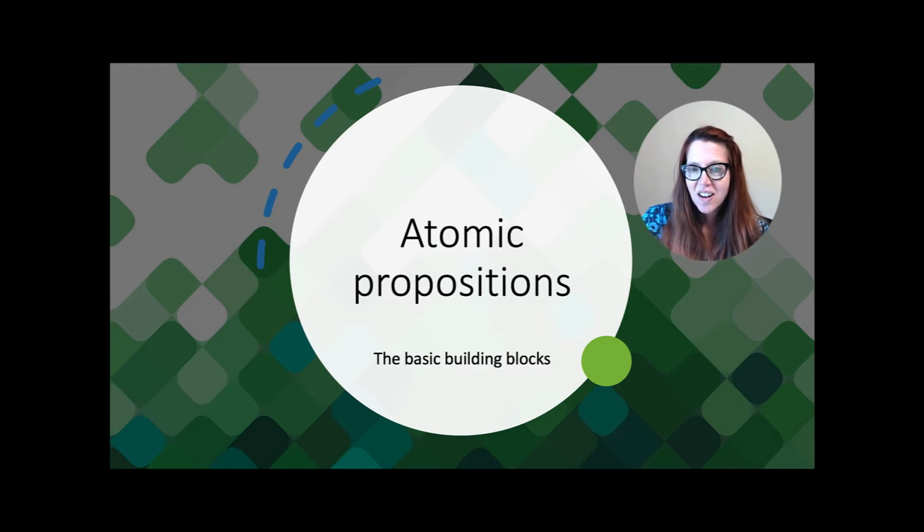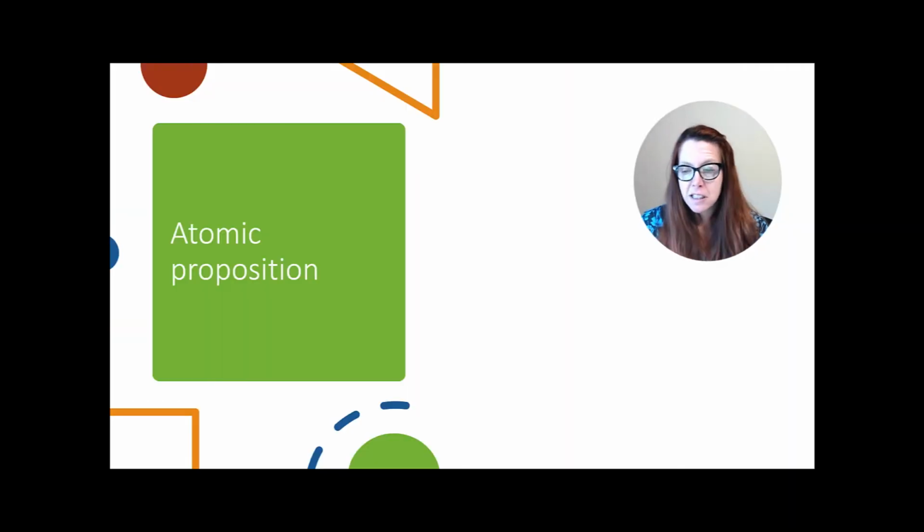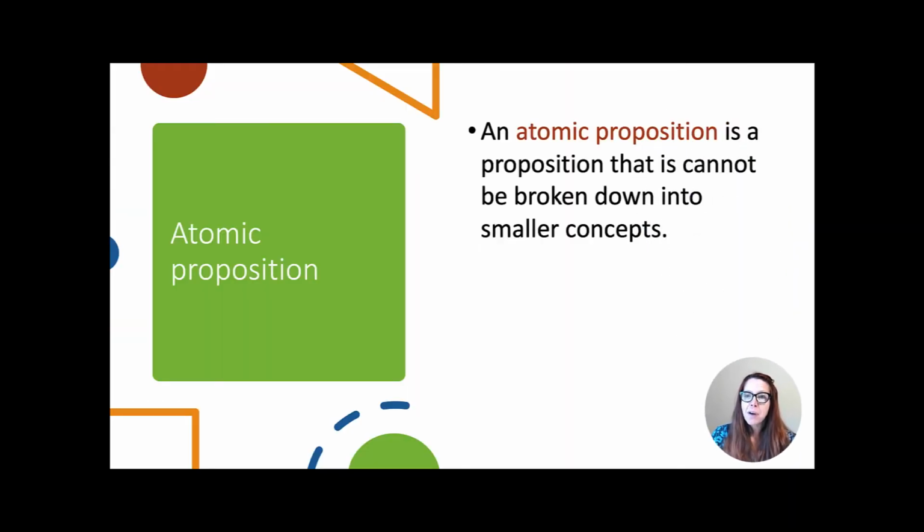Let's look at how propositions can be broken down. So we'll first start out with a definition for atomic propositions. At their core, atomic propositions are the basic building blocks of propositions. For instance, it is a proposition that cannot be broken down into smaller concepts. If you think of Lego pieces, if you start with just that one piece, that's an atomic proposition. It's something that can't be broken down any further.